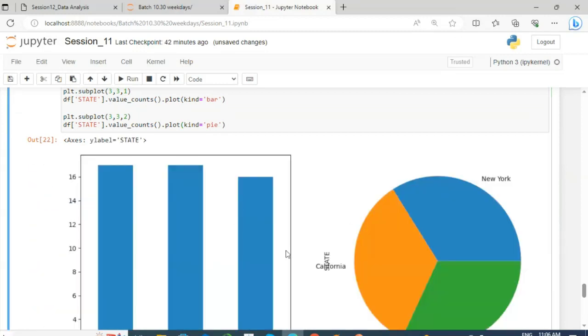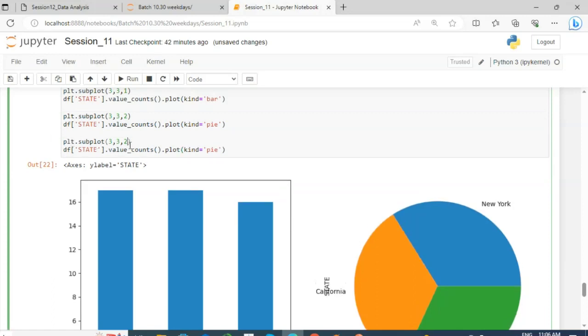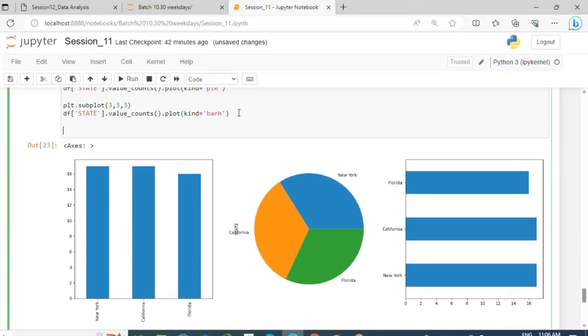Now we have two graphs in a single output. So let's print another graph with the same code. Here I will just increase the number to 3 and change this pie chart to barh. So this will be a horizontal bar chart, and this is your third chart in your subplot. Just like this we can create multiple graphs.